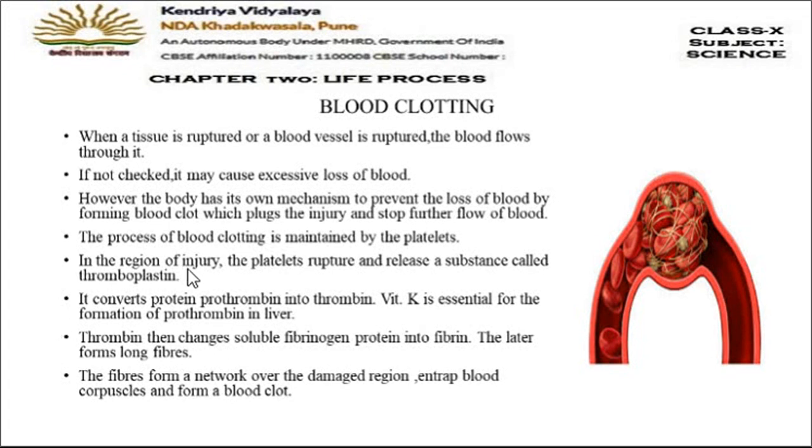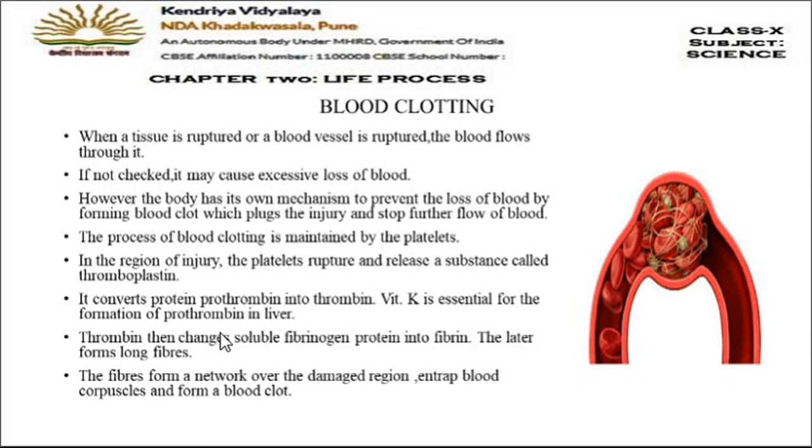So, in the region of injury, what happens? The platelets rupture. So, the first step is the platelets will rupture and they will release a substance which is called thromboplastin. Then, this thromboplastin will convert prothrombin protein into thrombin. So what is the function of thromboplastin? It will convert prothrombin protein into thrombin. And this prothrombin protein is formed in the liver in presence of vitamin K. Now thrombin is produced.